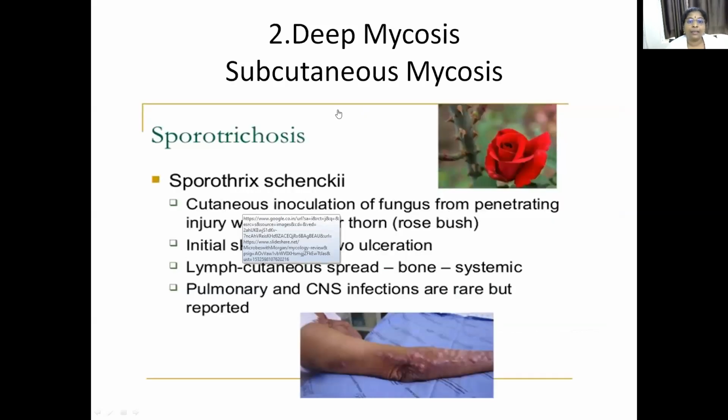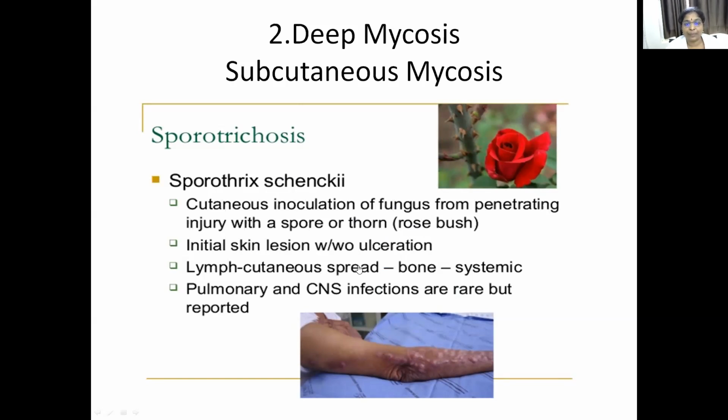The second subcutaneous mycosis is sporotrichosis, caused by Sporothrix schenckii. Sporotrichosis is caused by inoculation of the fungus through a penetrating injury with a spore or thorn from a rose bush. The initial skin lesion is with or without ulceration.